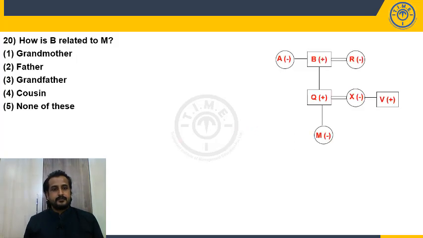Fine. Now let's answer the questions. How is B related to M? B is here, M is here. So father's father. Father's father will be grandfather. So choice 3.